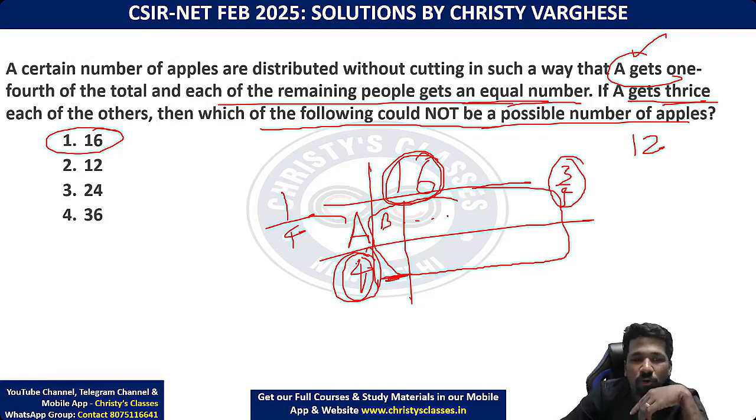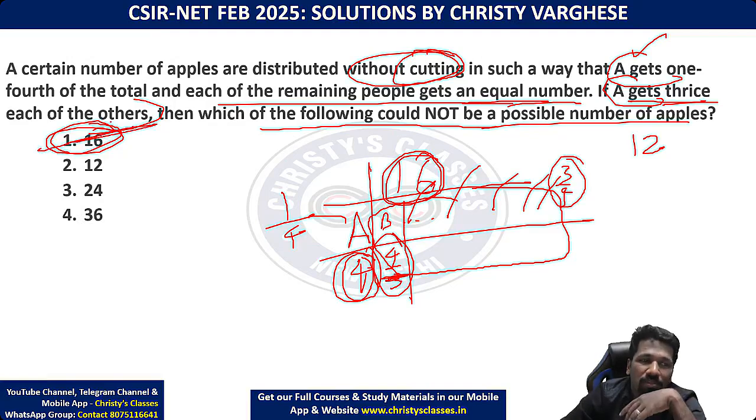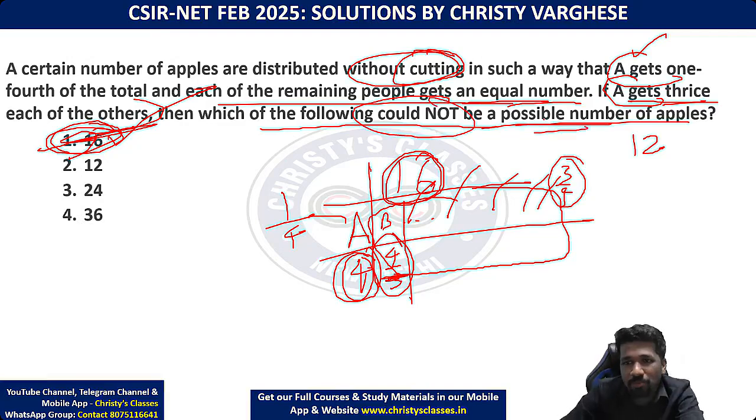1/3 of 4. 1/3 of 4 is 4/3. 4/3 means you have to cut the apple. Without cutting is mentioned already. So whatever be the number of remaining people, A getting thrice each of the others is not possible. Why is it not possible? Because you have chosen a wrong total number of apples. So 1 is the answer, because it could not be the possible number of apples. So 1 is the answer.